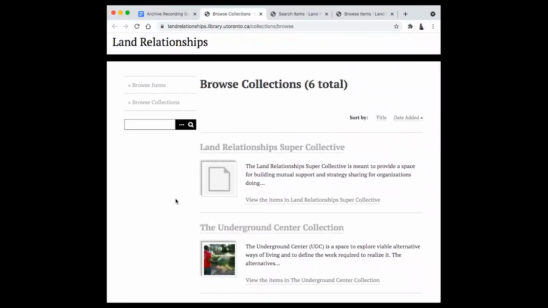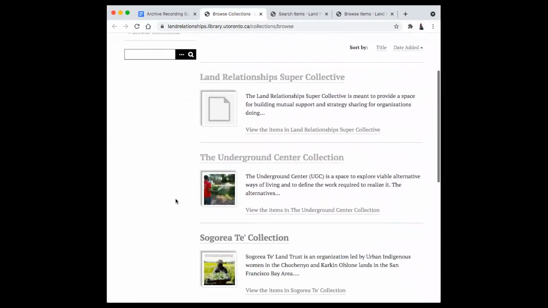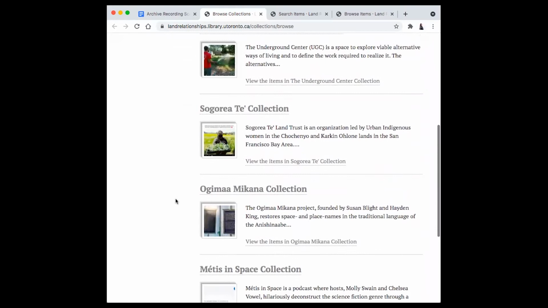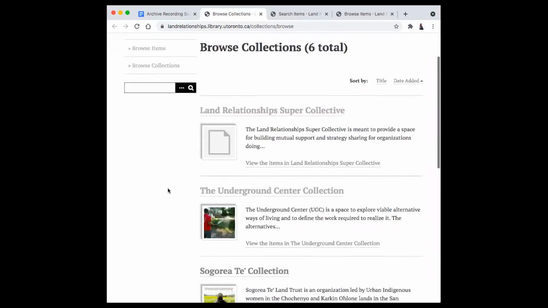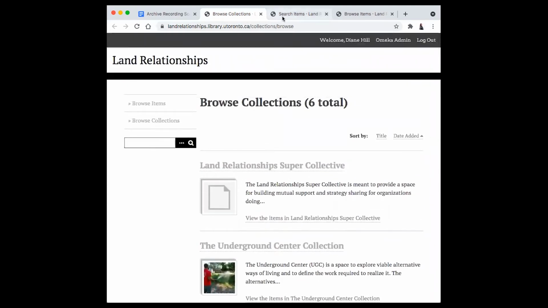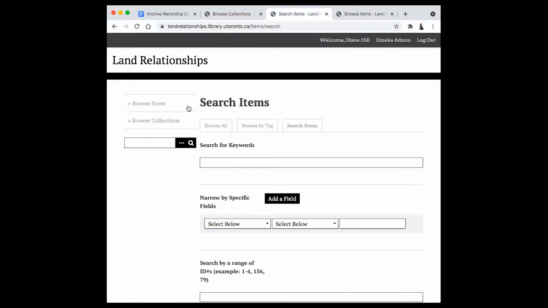Within this archive, we have 6 different collections. We have the Land Relationship Super Collective, the Underground Center, Sagorate, Ogama Mikina, Métis in Space, and the Black Land Project. Within these collections, we have collected materials such as news clippings, videos, podcasts, photos, documents, texts, emails.